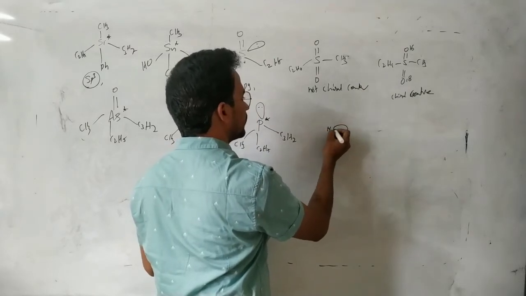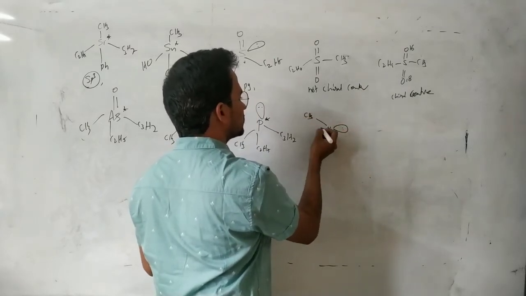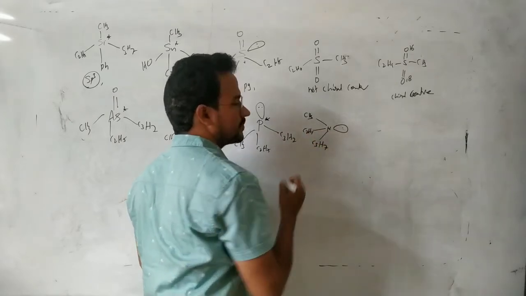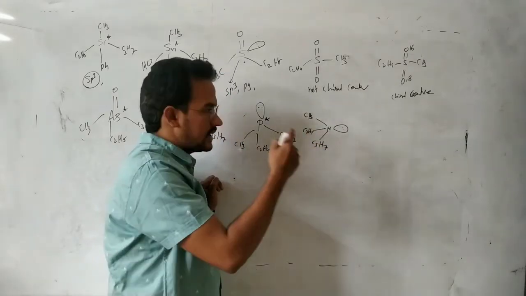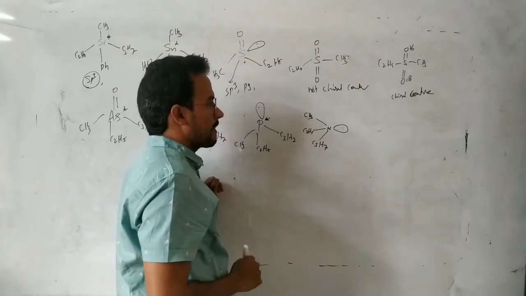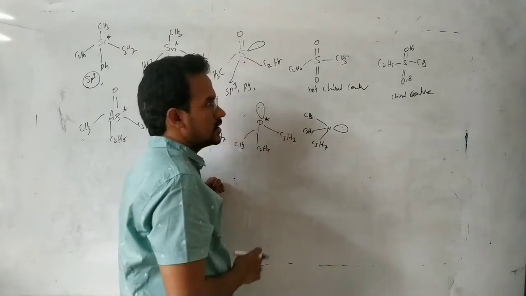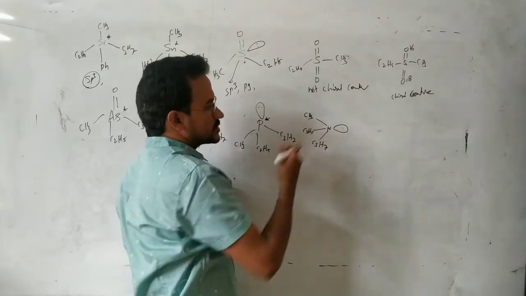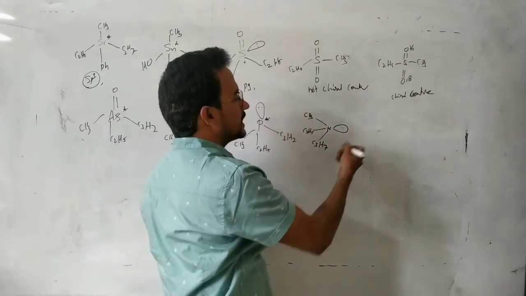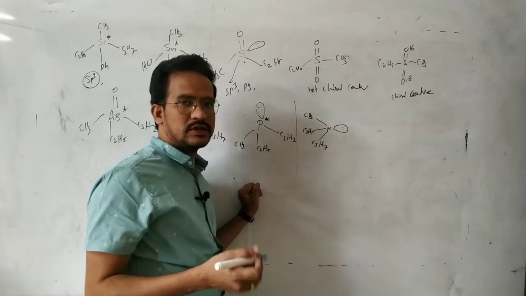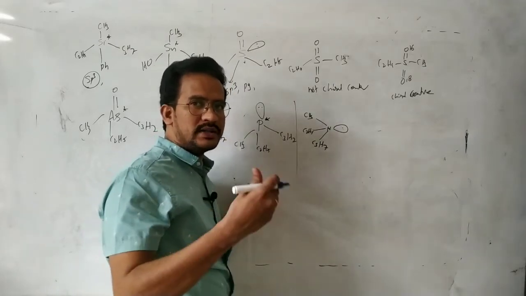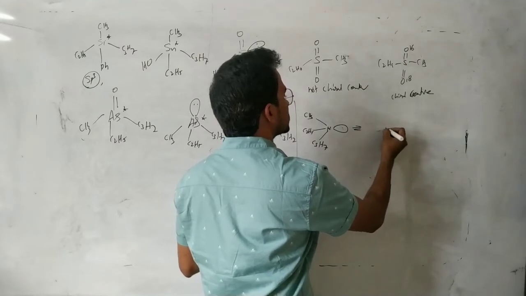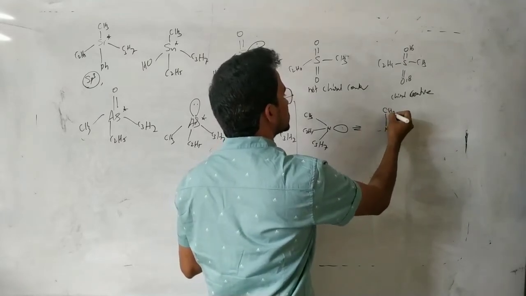So nitrogen with CH3, C2H5, C3H7 is pyramidal and sp3, with different groups, so it must be optically active. Yes, these are all optically active compounds because there is a chiral center. Amines are also chiral centers, but they are optically inactive. Why are these optically inactive? Because of pyramidal inversion.